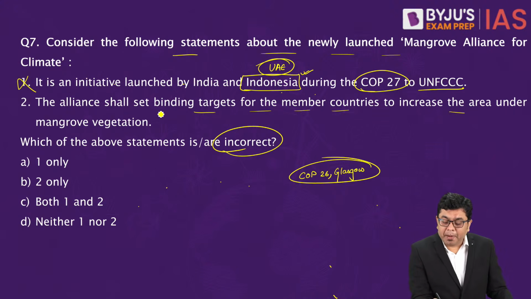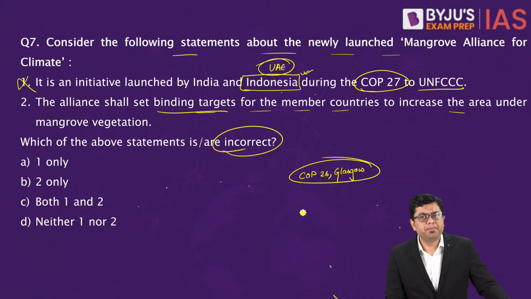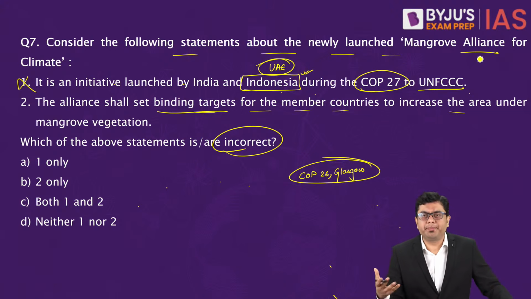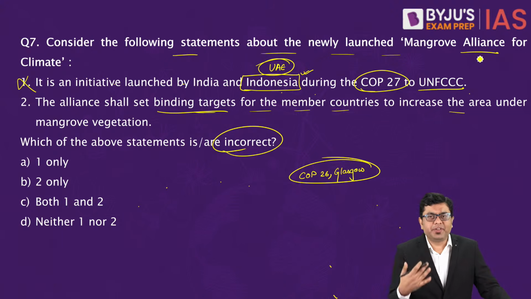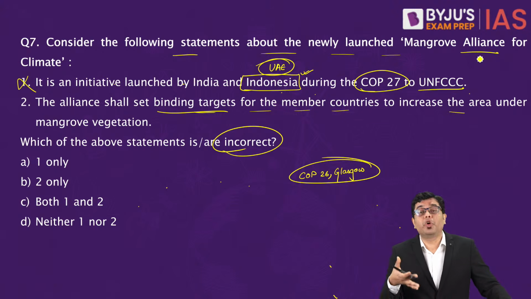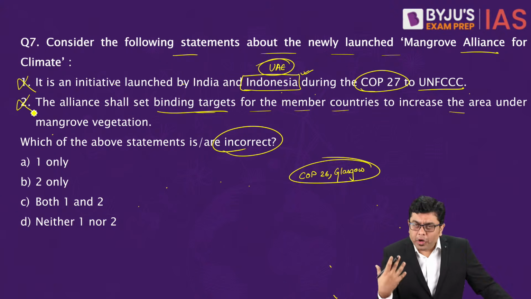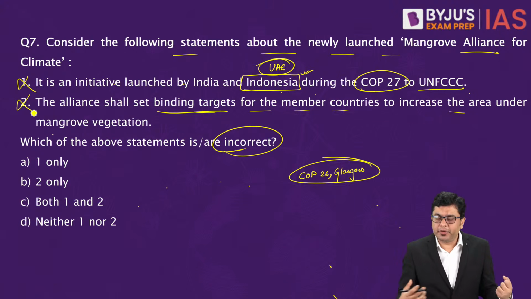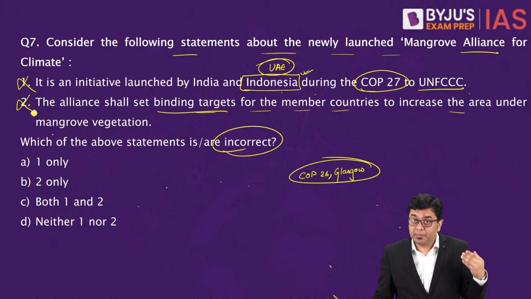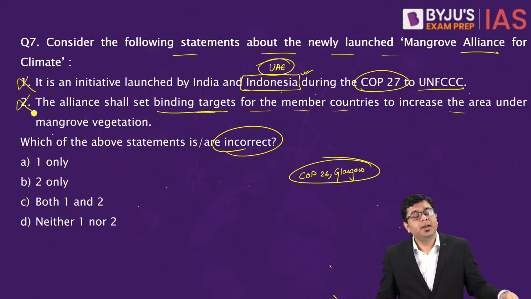The alliance shall set binding targets. Now here, whenever you come across alliances, coalitions, partnerships, etc., they will never set a binding target. Binding targets are set during the protocols. When you have any protocol which is set, that is where a binding target also comes into play. So this is also going to be incorrect. It is going to be a kind of a voluntary movement where each of the partners of this alliance is going to be encouraged to have more areas under mangrove population and mangrove vegetation.